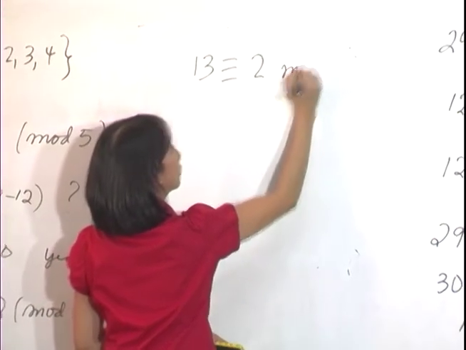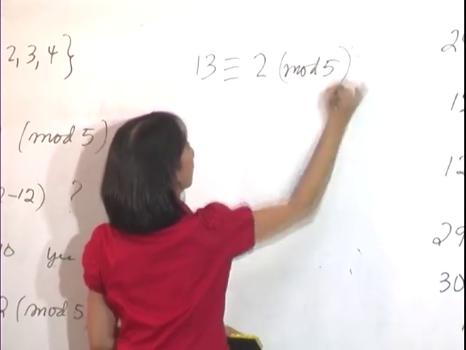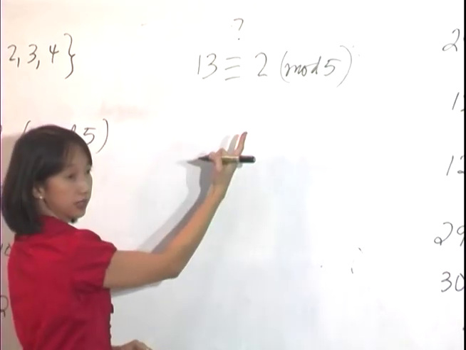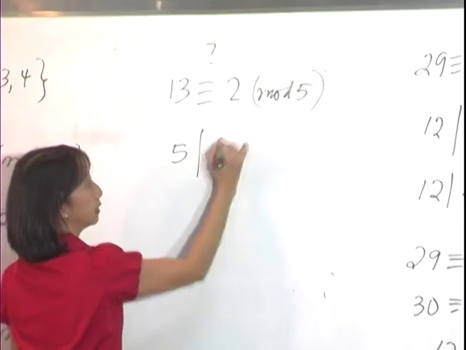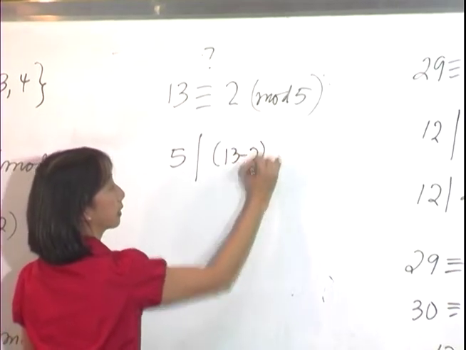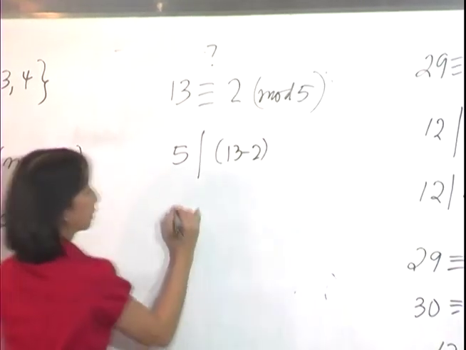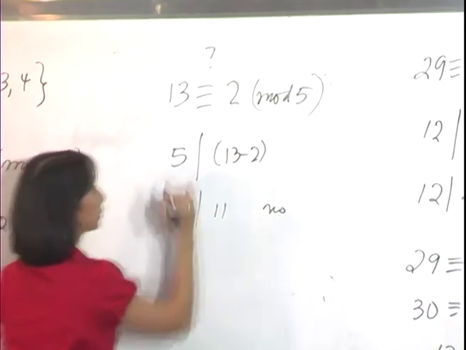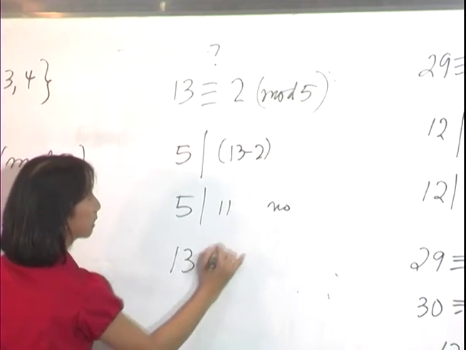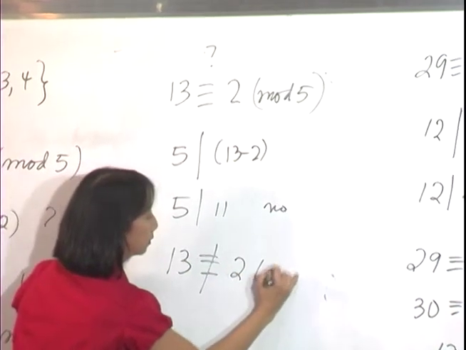That means we'll check whether 5 divides the difference 13 minus 2. Does 5 divide 11? No. So therefore, 13 is not congruent to 2 modulo 5.